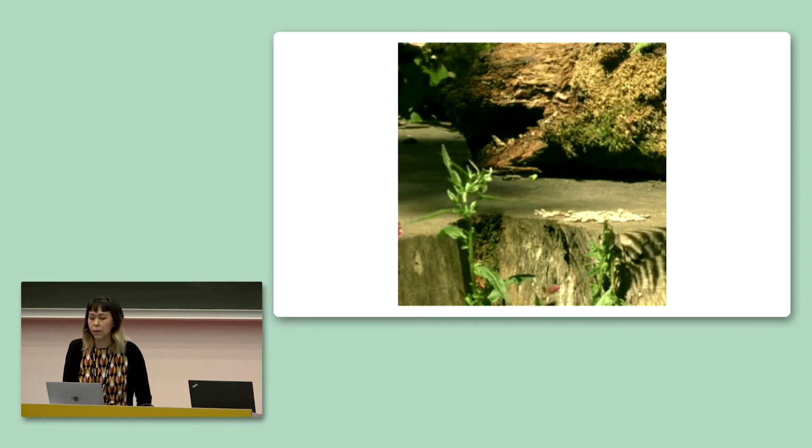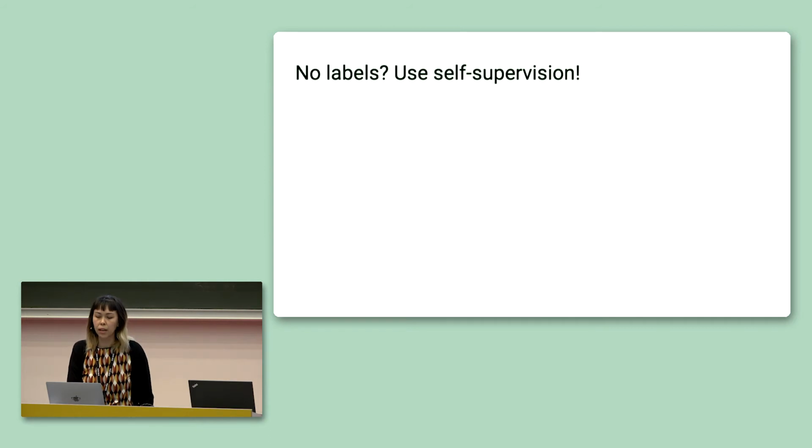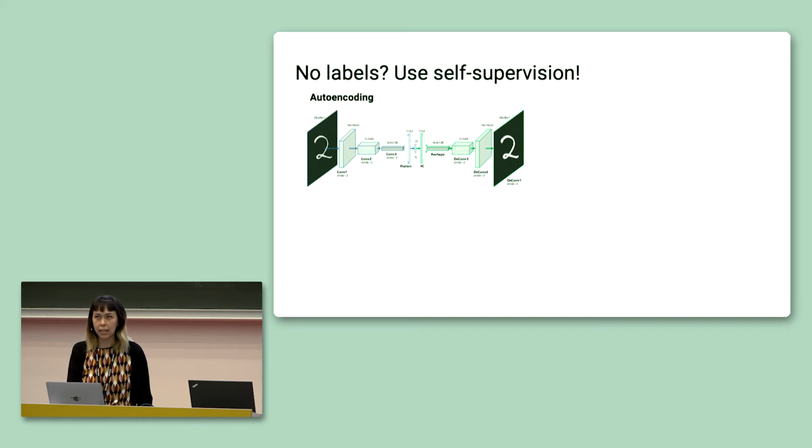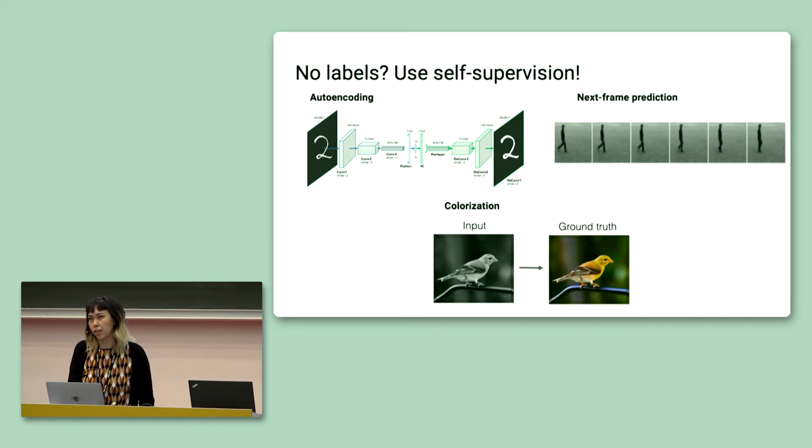One obvious thing stopping us from using arbitrary real-world videos is that we need annotations for some downstream task, like classification or segmentation. But instead of focusing on a task that might need labels that are hard to get, there are many ways to generate labels for free and essentially self-supervise the learning process. For example, we could auto-encode the data, we can predict the next frame of a video, or we can predict color channels from grayscale. And in this case, we focus on the task of image colorization.